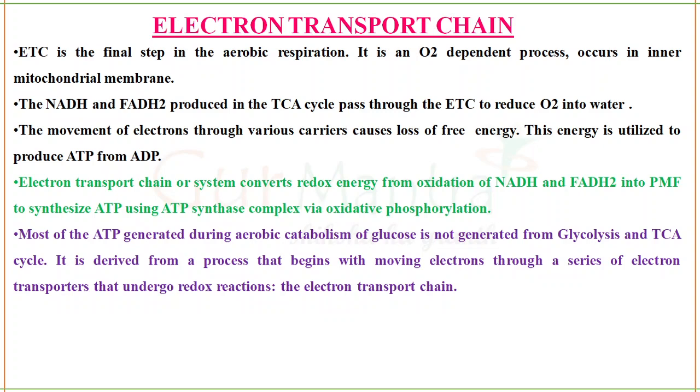Finally, that electron will reach oxygen, and the oxygen will form water, and all the steps will be completed, which means one glucose molecule will finally be converted into carbon dioxide and water. This process starts from glycolysis and ends with electron transport chain, which we call the respiration process. This takes place in the presence of oxygen only.